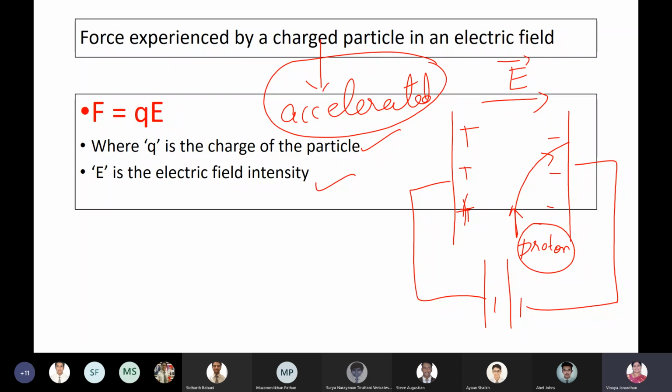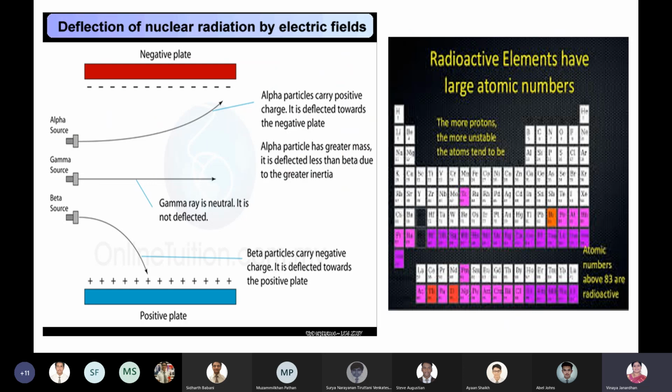So now, where is this important? You have learned about radioactive elements. In your periodic table, elements which have atomic number greater than 83 form a radioactive series. Actinium, plutonium, uranium, thorium. Now why are these radioactive elements?